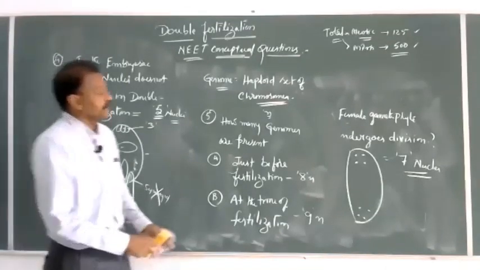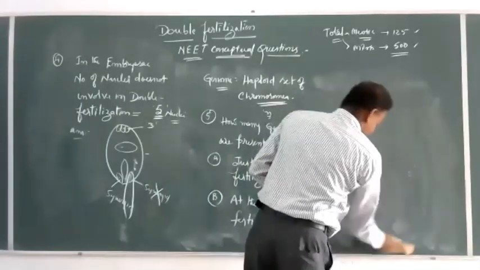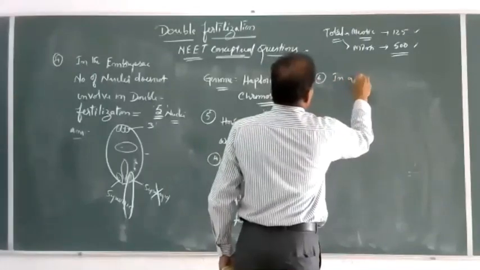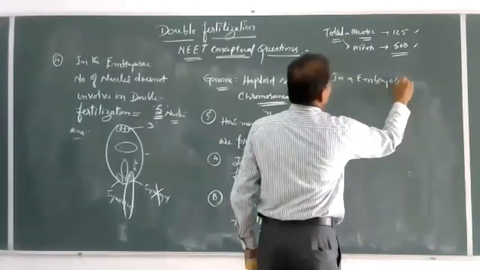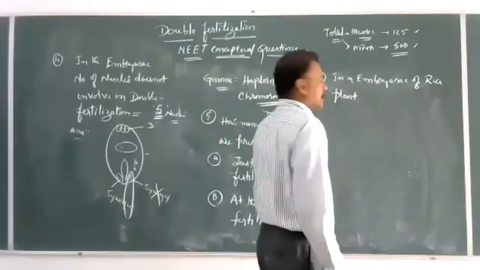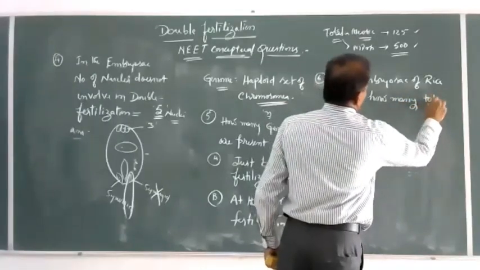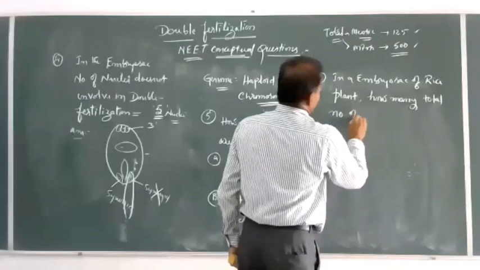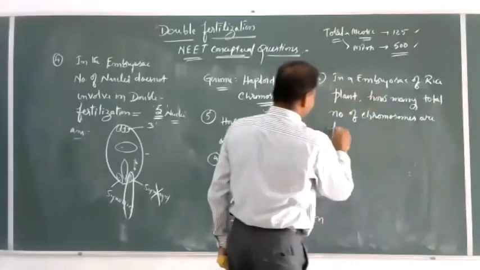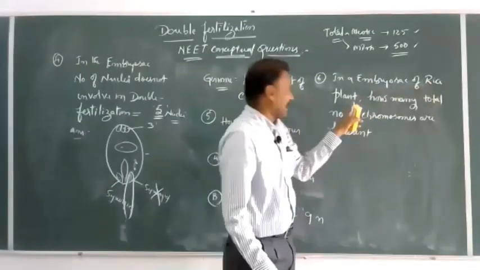For example, in an embryo sac of rice plant, how many total number of chromosomes are present in an embryo sac or female gametophyte of rice plant?